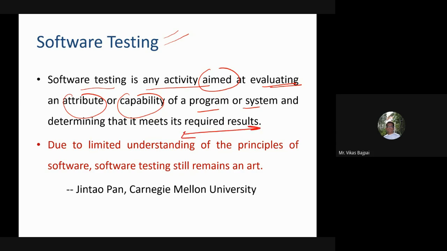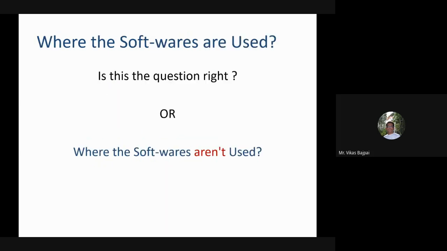Another definition, by Pan from CMU, says that due to the limited understanding of the principles of software testing, though it is a part of software engineering, it still remains an art.